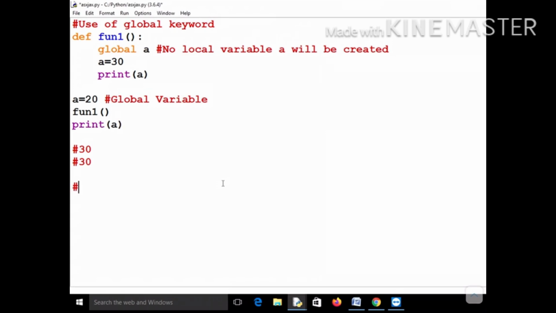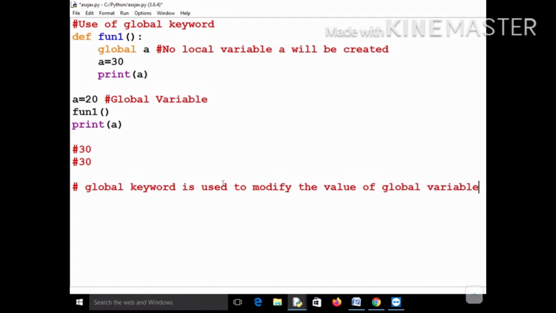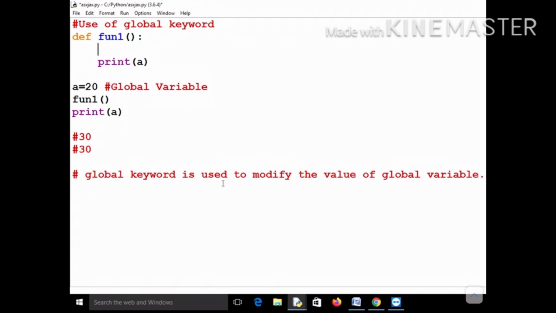So what is basically the use of the global keyword? Let me write it: the global keyword is used to modify the value of a global variable. Why am I not writing "used to access the value of a global variable"? Because even if you had not written global a and had simply printed a, it would have accessed the global variable. If you had not written global a equal to 30 and had written print a, it would have printed 20. There was not a problem.